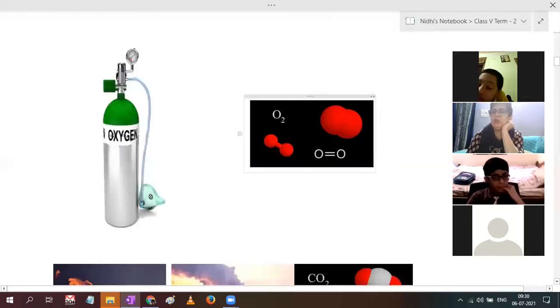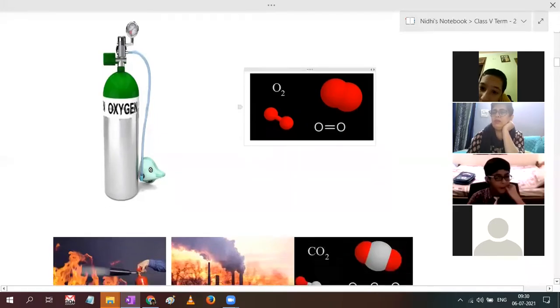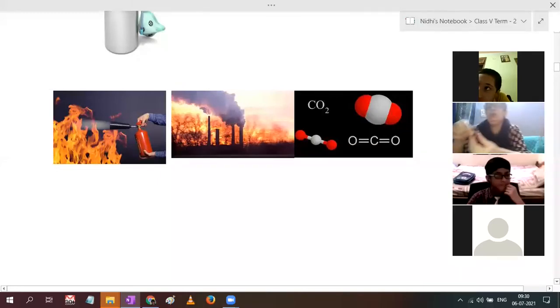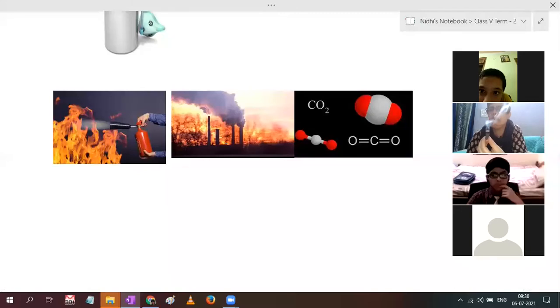Now, this is called O2. Why is it called O2? See, one red of oxygen, another red of oxygen, these two have become one molecule of oxygen. Next, the fire extinguisher. Again, I'm showing you the smoke coming out. This smoke contains carbon dioxide.